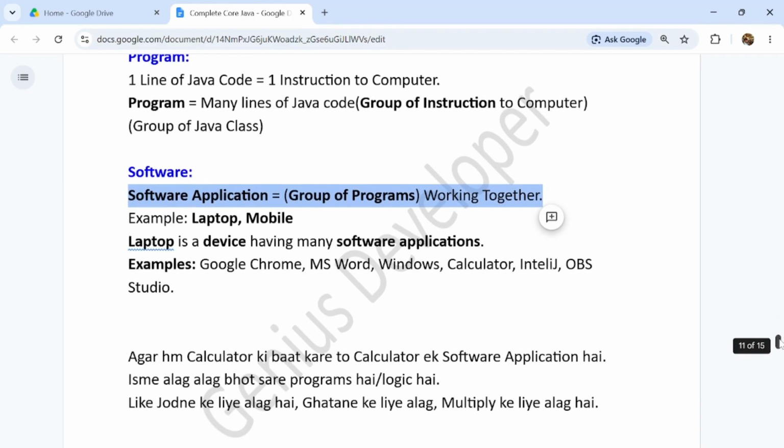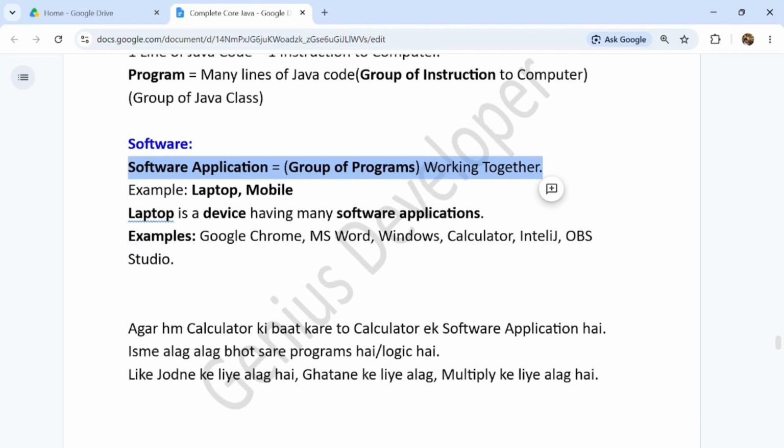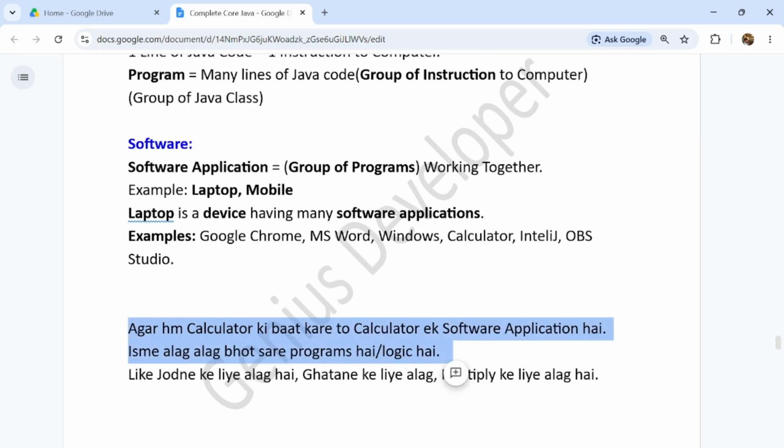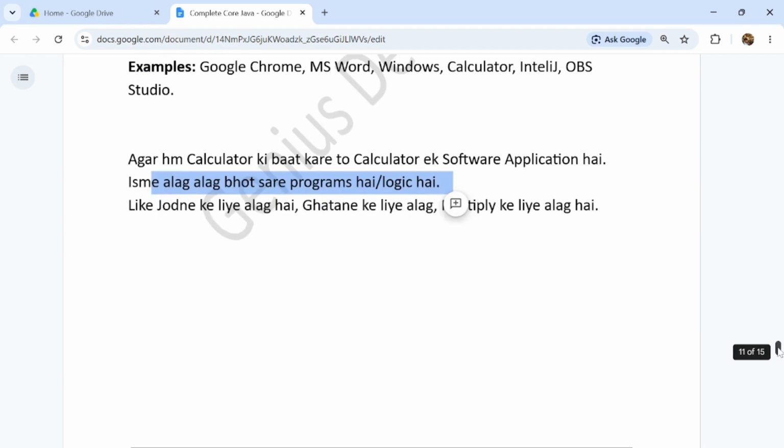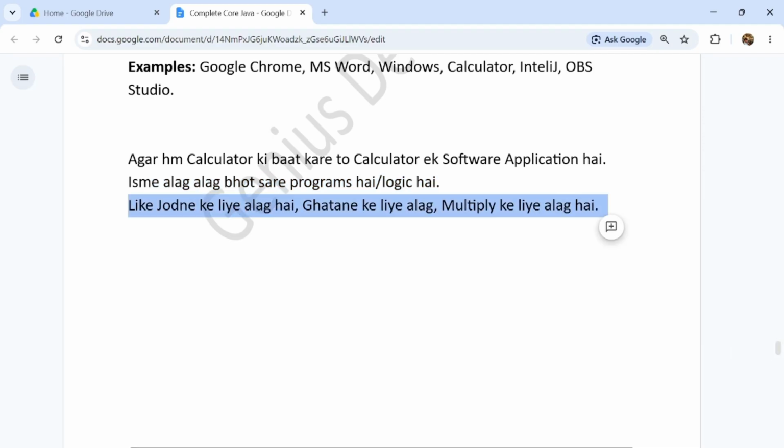So if we give an example, suppose a calculator. A calculator is a software application and it has different programs or logics. For adding it has an add function, for subtracting it has a subtraction function, and for multiplying it has a different function.